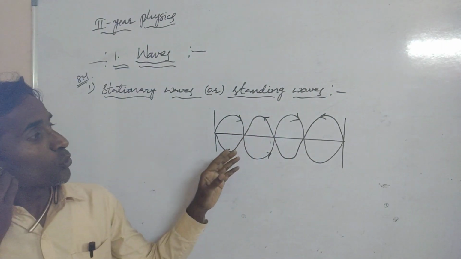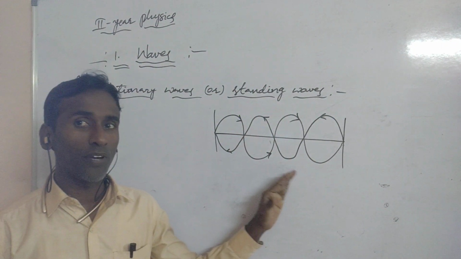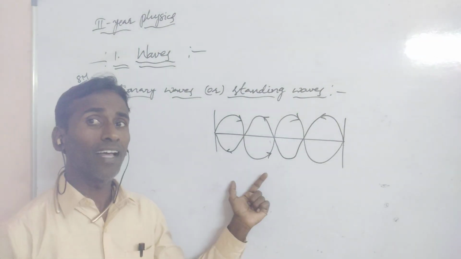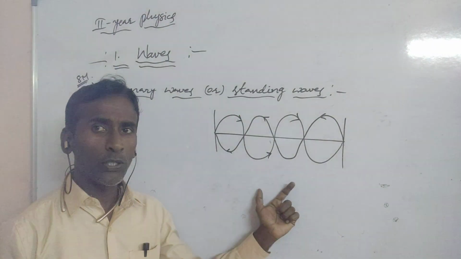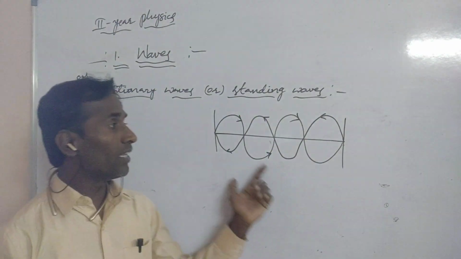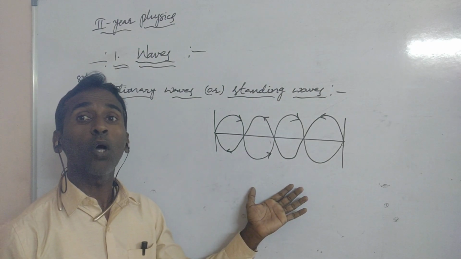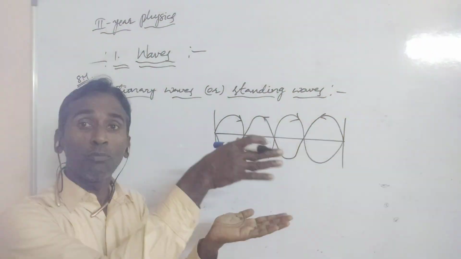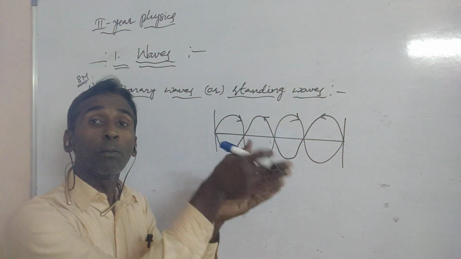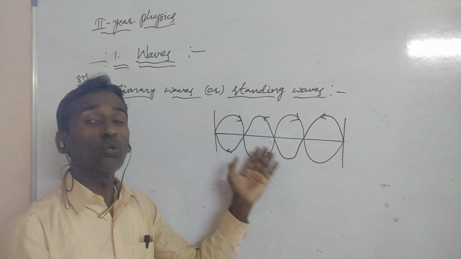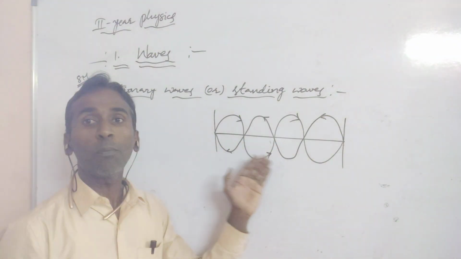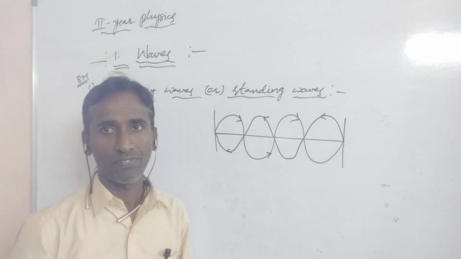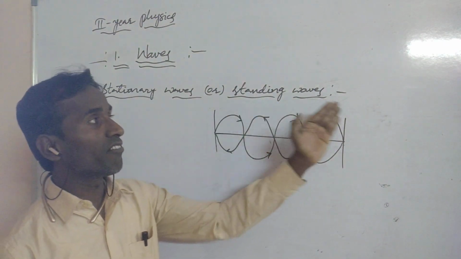When the 2 waves travel along the same straight line, both having the same wavelength, same amplitude and same frequency, in opposite directions, whenever they superimpose on each other, new waves are formed. These types of waves are called stationary waves or standing waves.